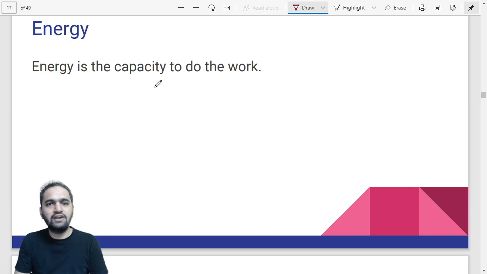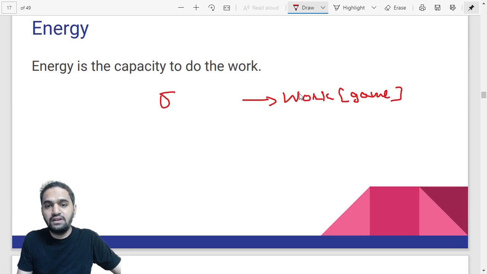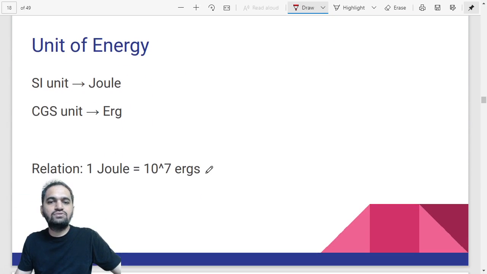Is energy required to play the game? Obviously, without energy you cannot do the work. For work to be done, like the game you are playing, energy is required, right? That's why the definition is given as: energy is the capacity to do work. This is the definition you can use in your exam.